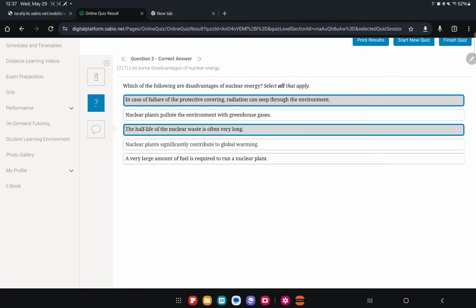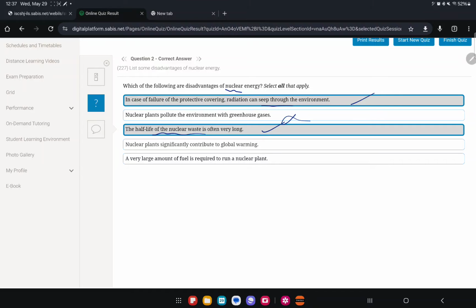Question 2: which of the following are disadvantages of nuclear energy? This is old, it's a repeat. In case of failure, the radiation can seep through the environment. Nuclear plants pollute the environment with greenhouse gases? No, we said nuclear energy doesn't have any of that. The half-life of the nuclear waste is long.